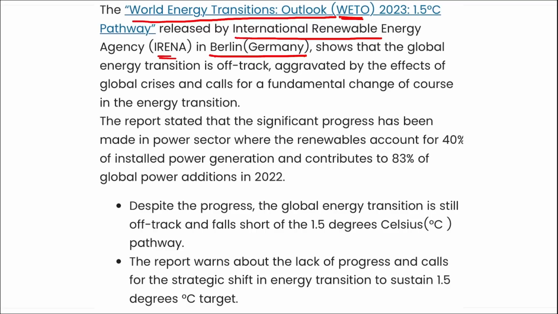Also, this report stated that significant progress has been made in the power sector, where renewables account for 40% of the installed power generation and contribute to 80% of the global power additions. All right. Still, we know that our target is to not let the temperature rise by more than 1.5 degrees or 2 degrees Celsius.